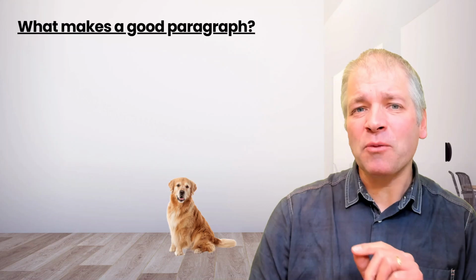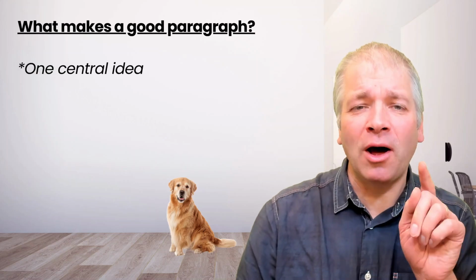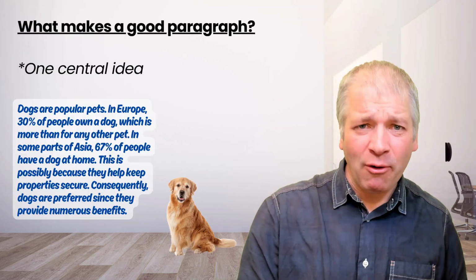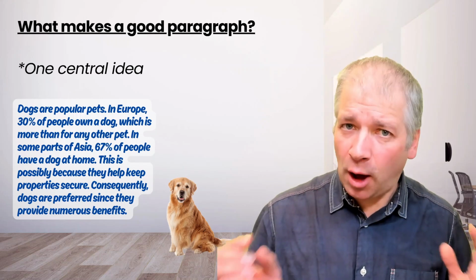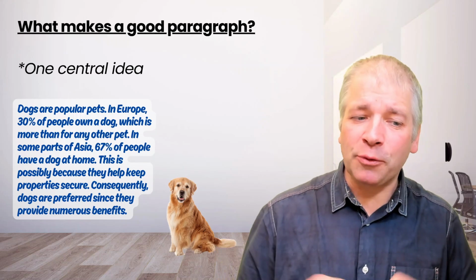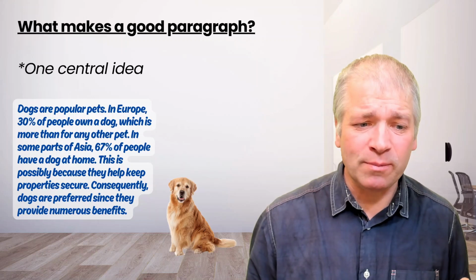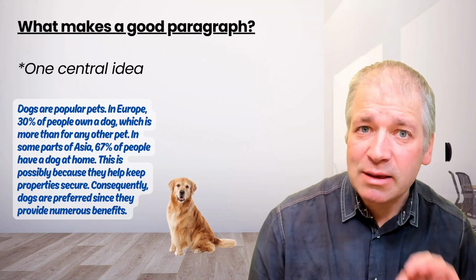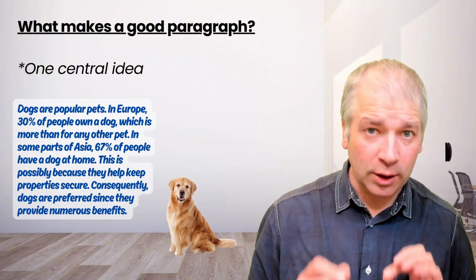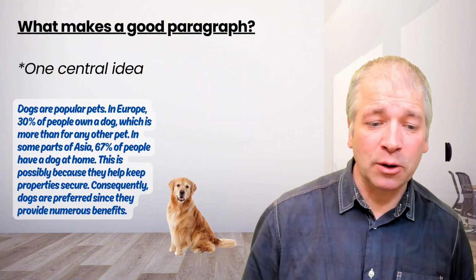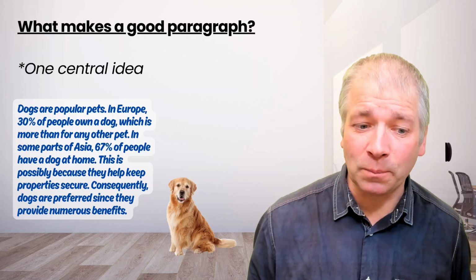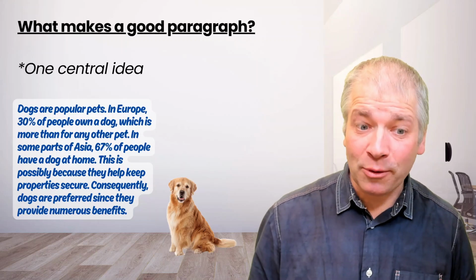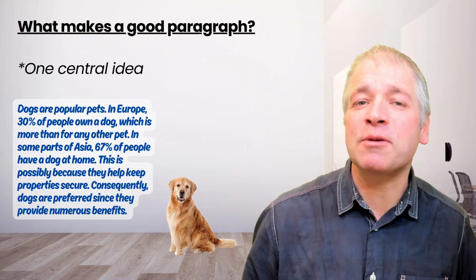A good paragraph must contain one central idea. Let's explore a paragraph about dogs. Dogs are popular pets. In Europe, 30% of people own a dog, which is more than for any other pet. In some parts of Asia, 67% of people have a dog at home. This is possibly because they help keep properties secure. Consequently, dogs are preferred since they provide numerous benefits.